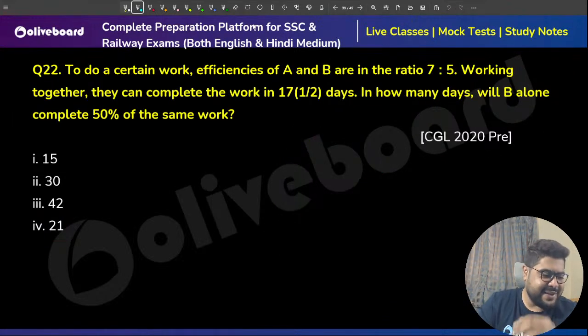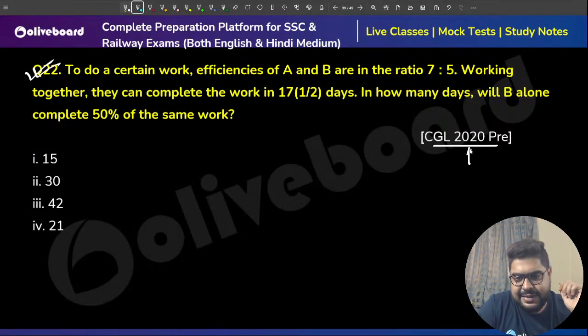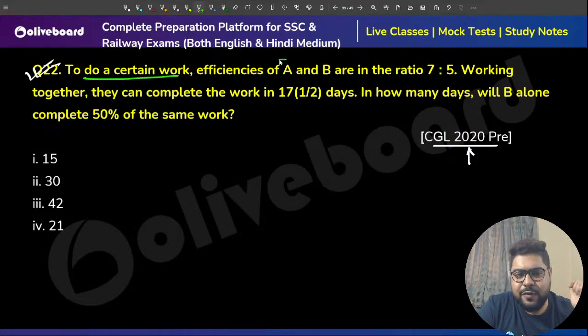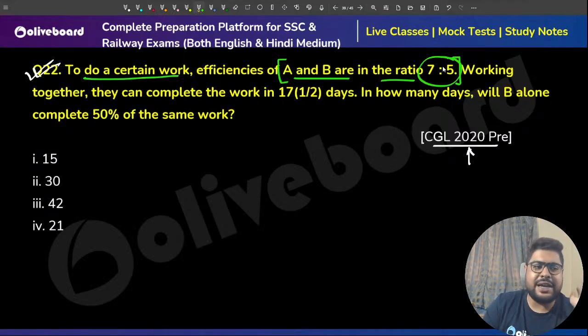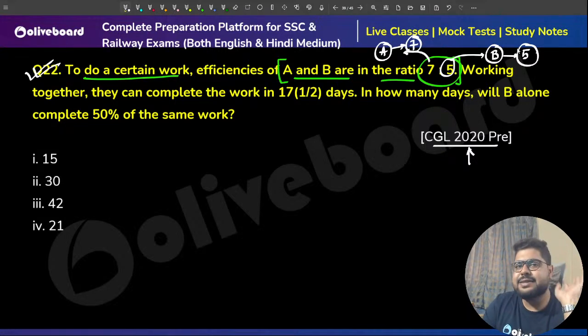Now, next question. Let's understand this, a 2020 CGL question. I guess all the questions I've taken today are mostly from CGL. To do a certain work, the efficiencies of A and B are in the ratio 7:5. Now understand this, a very simple question. Can I take the efficiency of A as 7 units per day, and the efficiency of B as 5 units per day? Correct? Because that is given as 7:5.